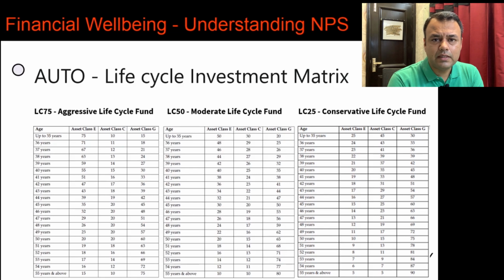So these are the three different types of life cycle investment, and each year on your birth date, a rebalancing gets triggered, and hence a portion of equity is sold, and with that portion an equal amount of corporate or government bonds, as the case may be, is bought.